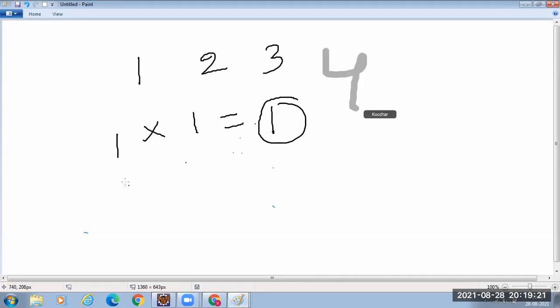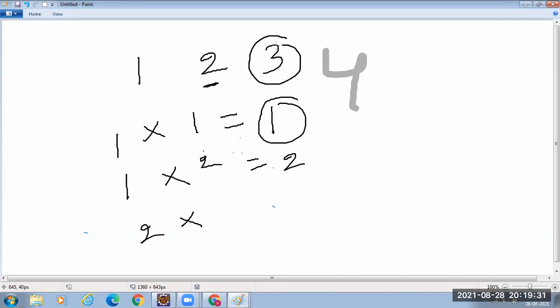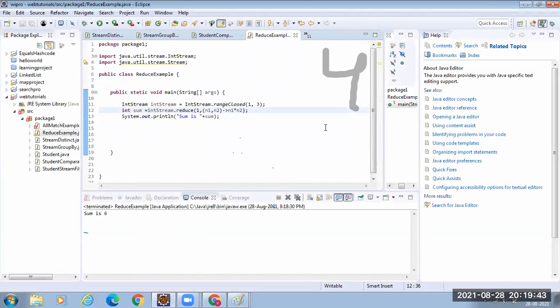Then this value will be taken here. Then the second value will be taken, 2. 1 into 2 is equal to 2. Next 2 will be taken as the first value, and the next item in the stream, 3. 2 into 3 is equal to 6. So you will get the answer as 1 into 2, 2, 2 into 3, 6. Fine. You will get the same thing.